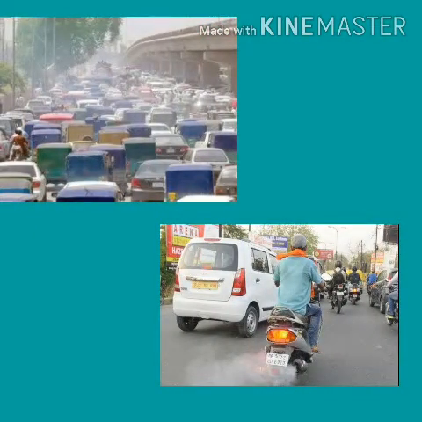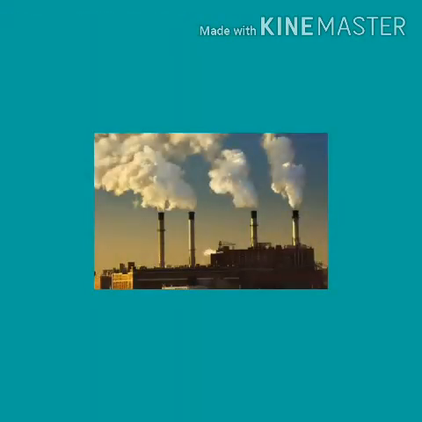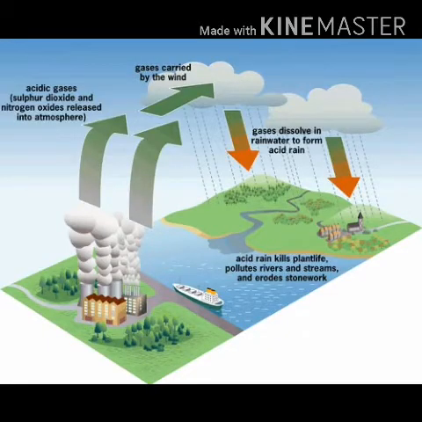Daily we observe so many vehicles. These vehicles release so much smoke, is it right? And so many industries also release so many gases. In the smoke, sulfur dioxide, nitrogen dioxide and carbon dioxide gases are present. These gases, when emitted into the atmosphere, are transported by wind and air.